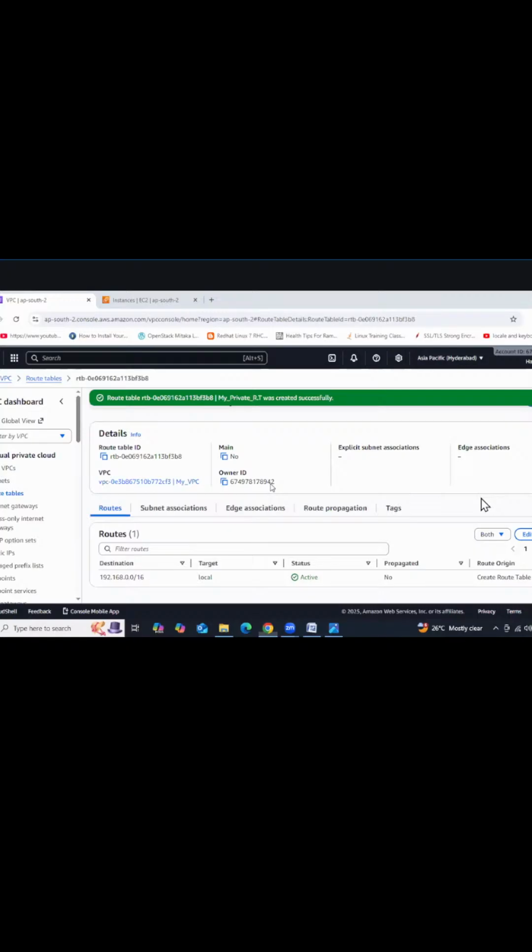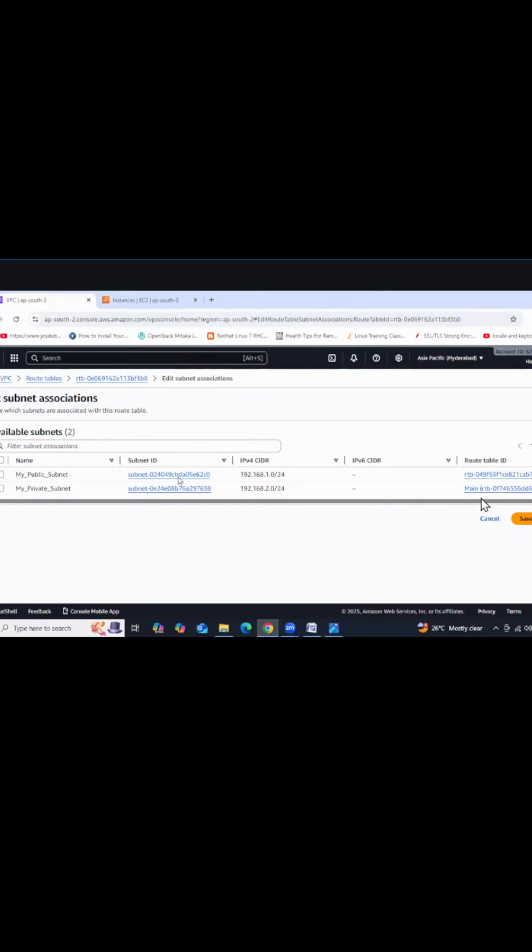So go here and then select subnet associations and then edit subnet associations. Then which one do we need to select now? Very good. Private, not public. Already we selected public before, right? So now we need to select the private subnet. That's why I have given the names clearly, public subnet, private subnet, like that. Easily you are going to understand which subnet we need to select.